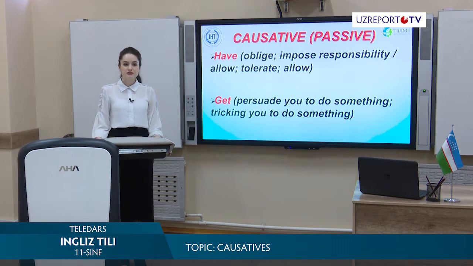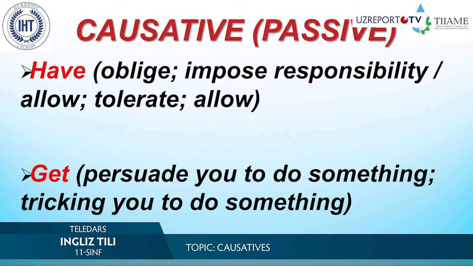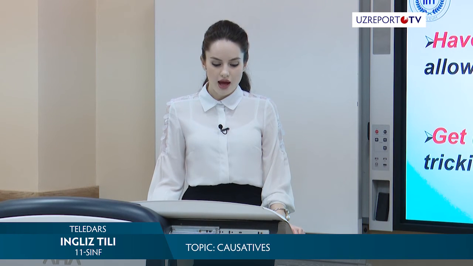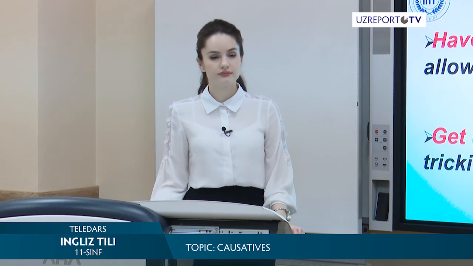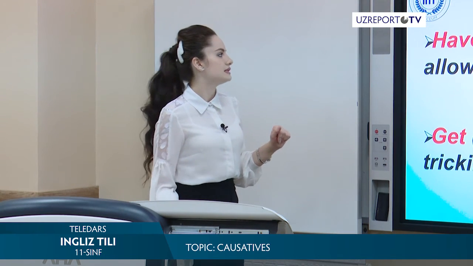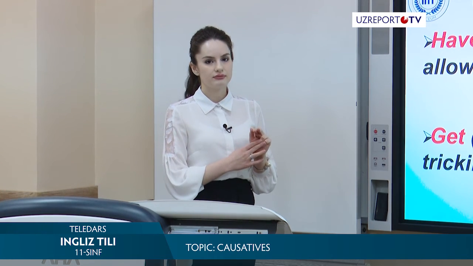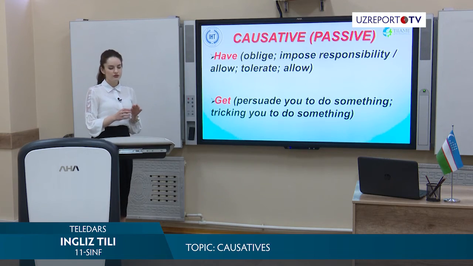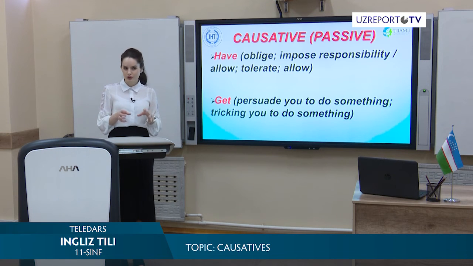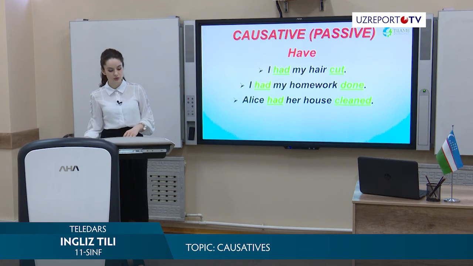In our passive form of causative sentences, we use to fix two verbs, have and get. So, look please, I omitted let and make. We have really rare cases when we should use them. Only have and get in such kind of situations.